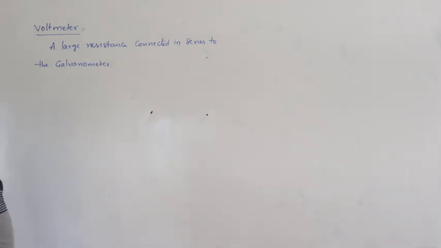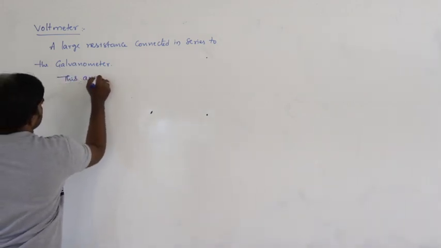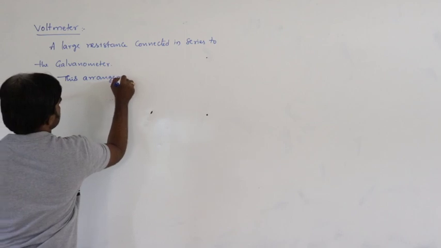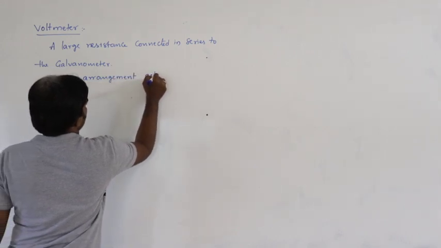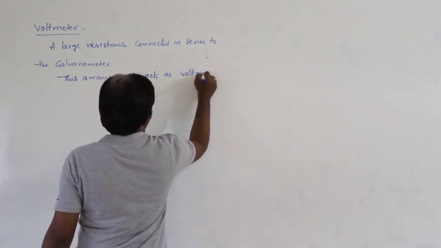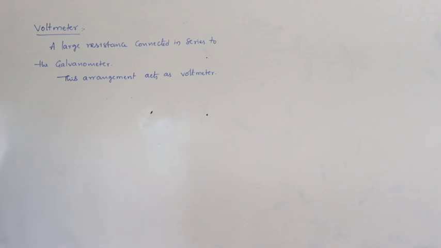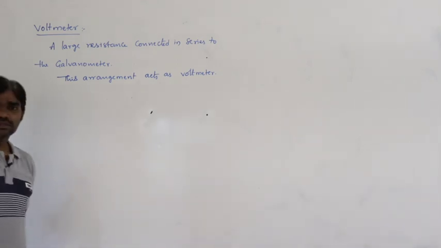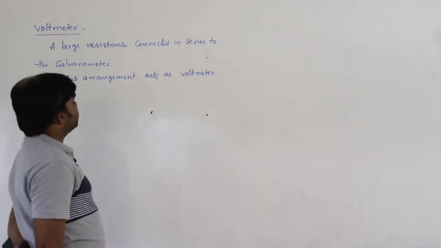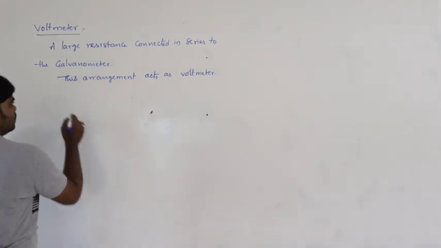This arrangement acts as a voltmeter. So that is a large resistance connected in series to the galvanometer.